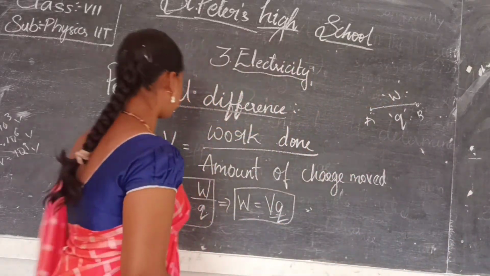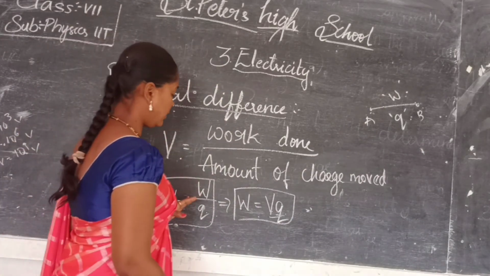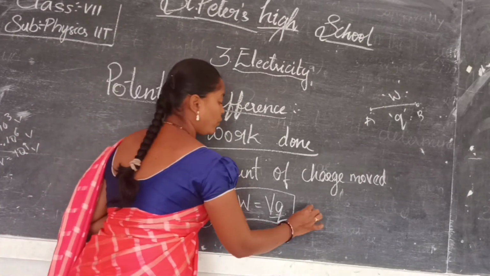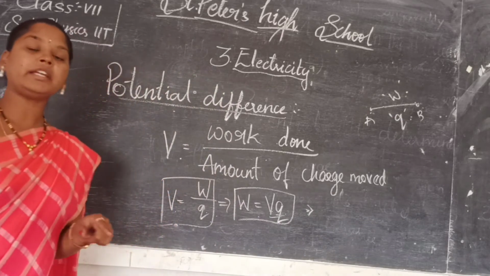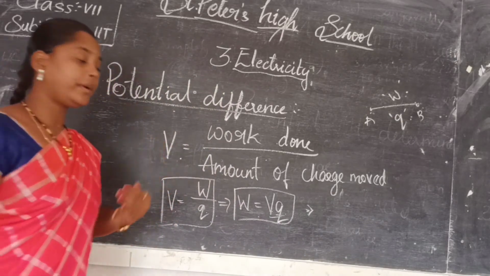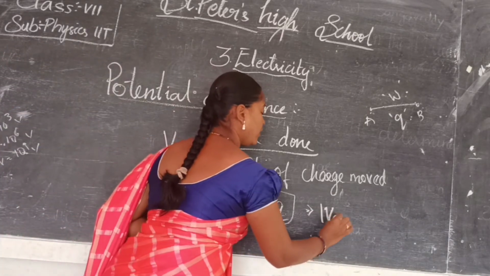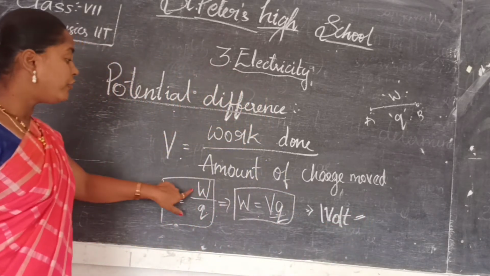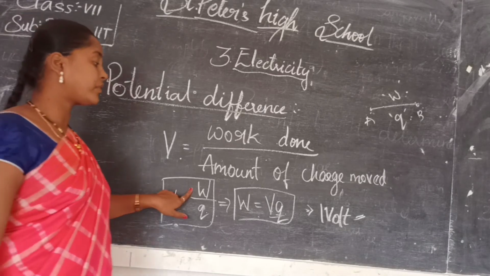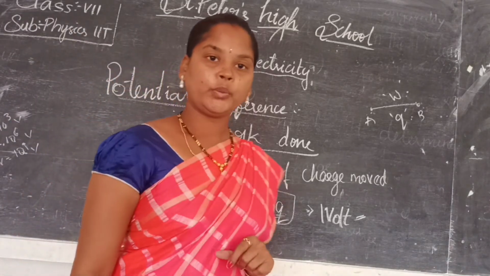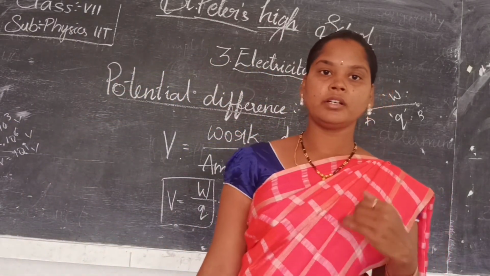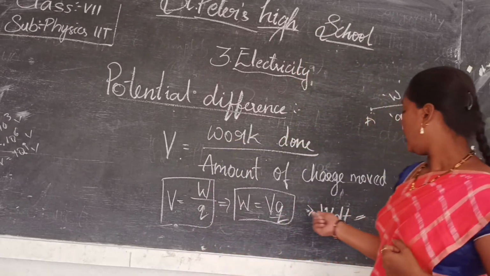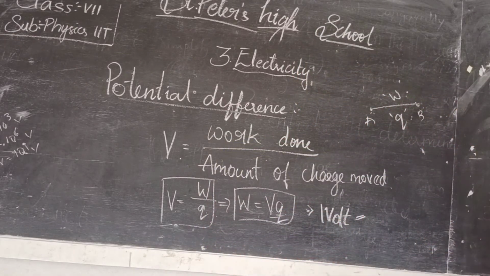So now let us see the units of this. Potential difference is measured in the unit volt. And work done, do we know how to measure work? Do you have any idea how work done is measured in SI unit?